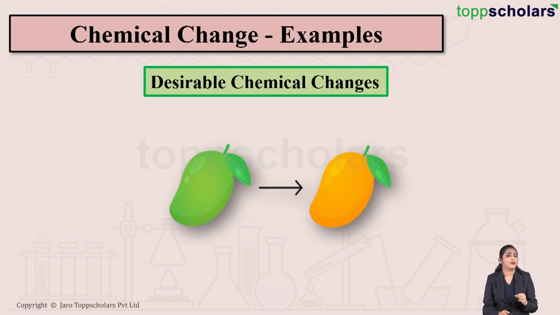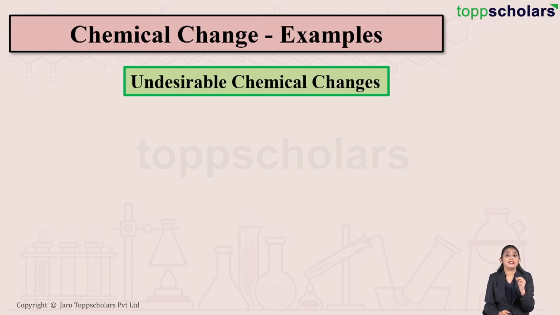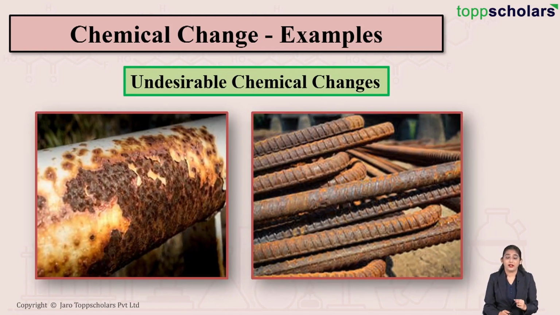The next type of chemical change is undesirable chemical changes. For example, rusting of iron is an undesirable chemical change. This is because iron particles, when they are exposed to atmosphere in the presence of moisture, form a reddish brown layer on their surface. And this is nothing but rusting.